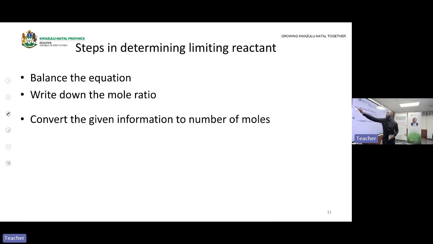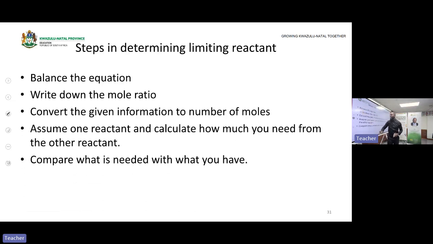So these are the steps you can use to determine the limiting reactant. And we want you to write these steps down so that on our next calculation, we begin with these steps. You balance the equation first. You write down the mole ratio because the equation is balanced. You just take the coefficient to write down the mole ratio. And they will give you initial information. You will convert that given information to number of moles.